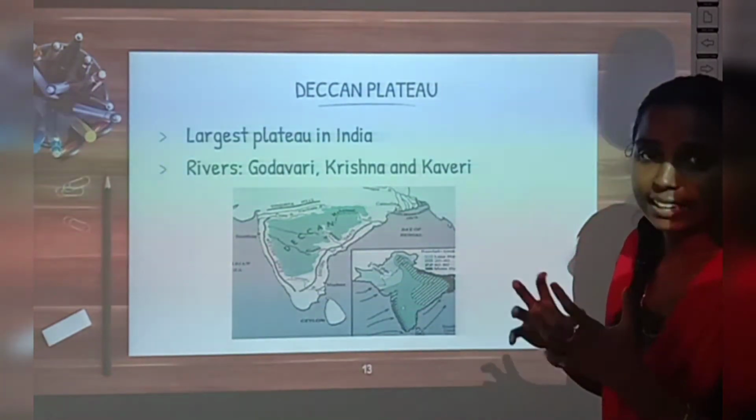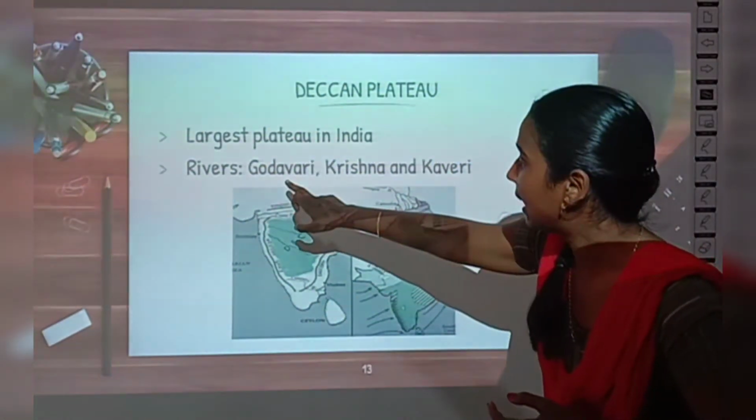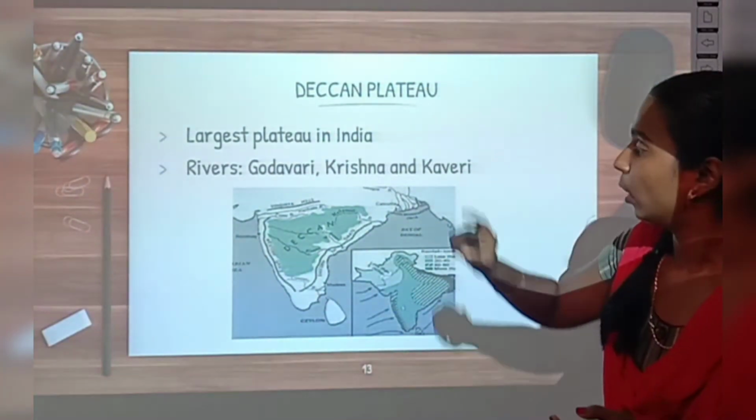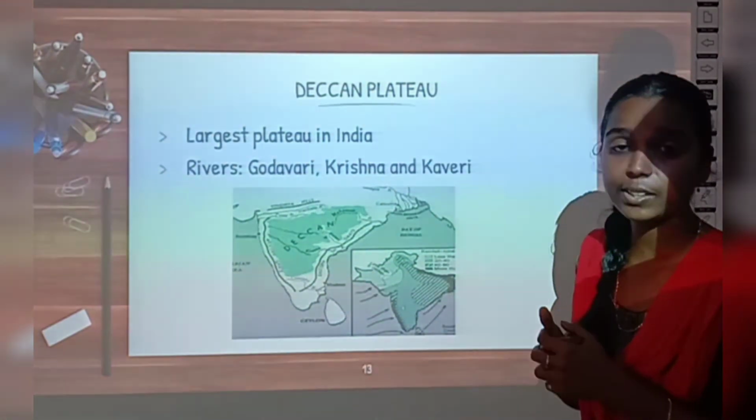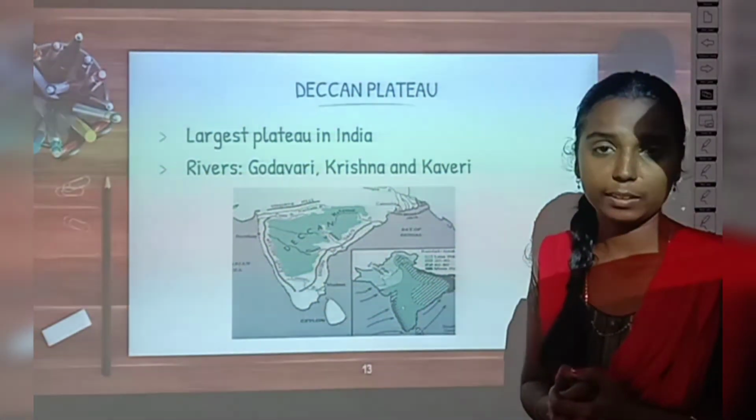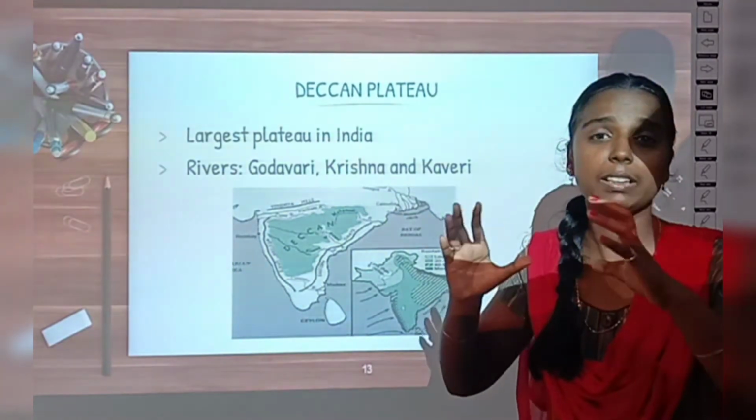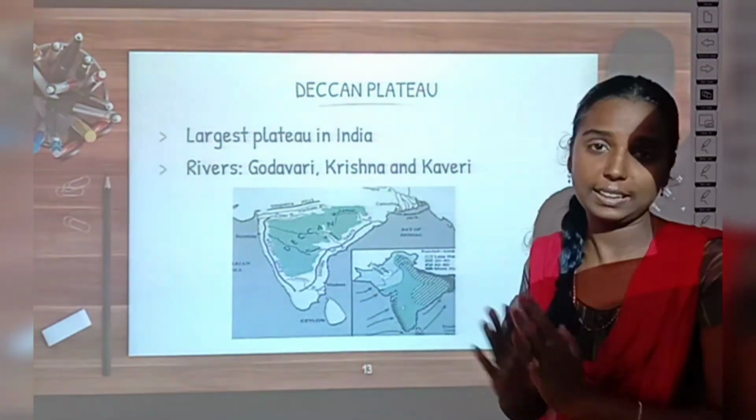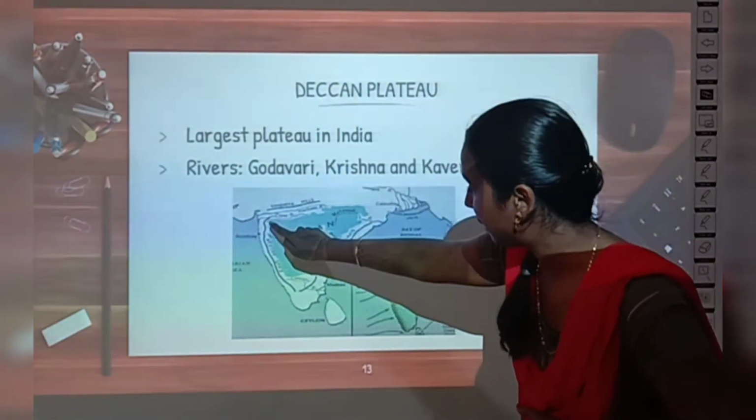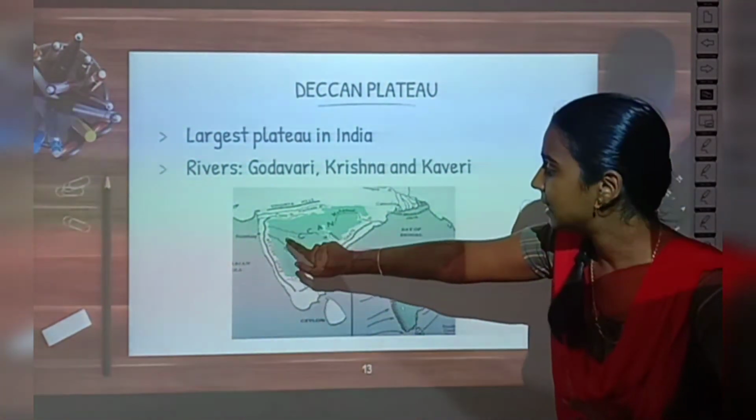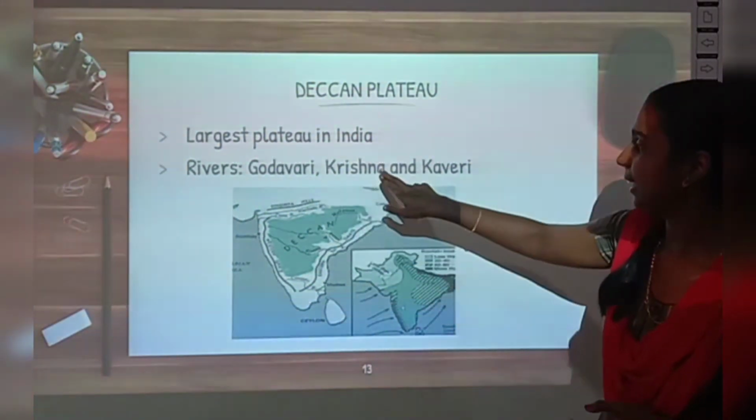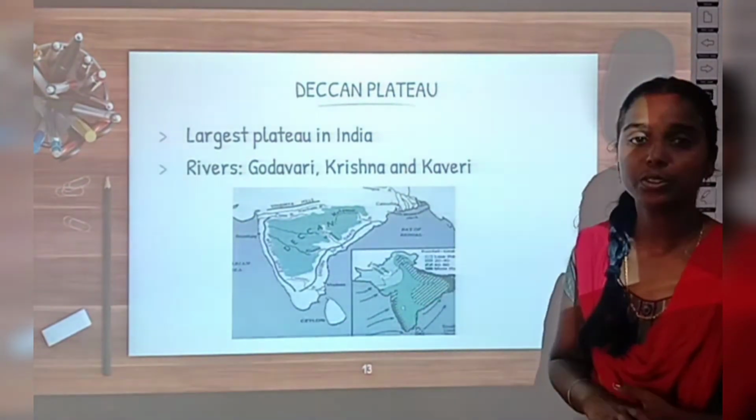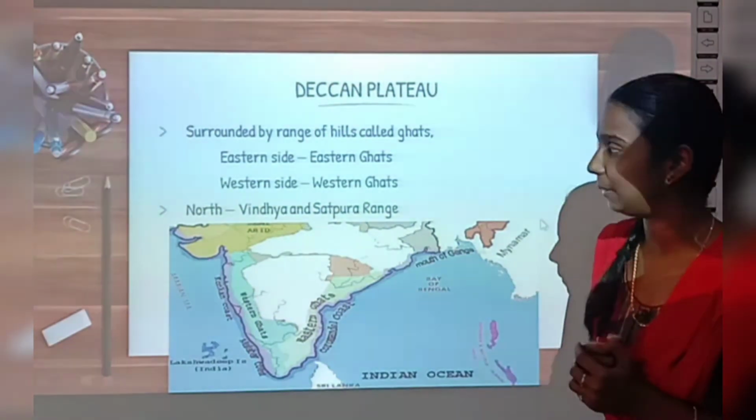And what are the rivers that originate in this Deccan Plateau? Godavari, Krishna and Kaveri. Godavari, Krishna and Kaveri are the rivers that flow through this Deccan Plateau and they drain into the Bay of Bengal. Always remember that rivers will always end by mixing with the sea. In this region, the Deccan Plateau, the rivers flowing through are Godavari, Krishna and Kaveri and they drain into the Bay of Bengal.